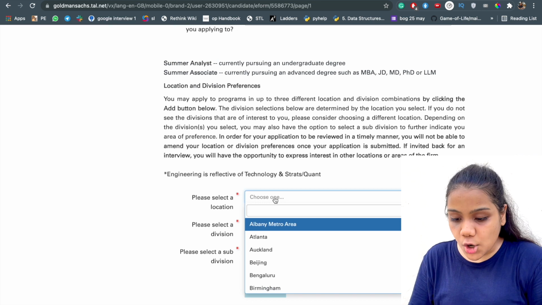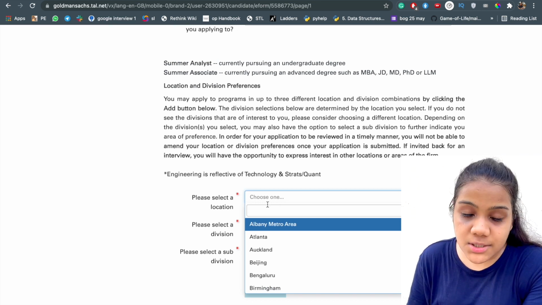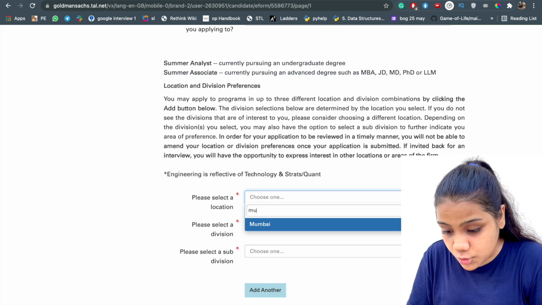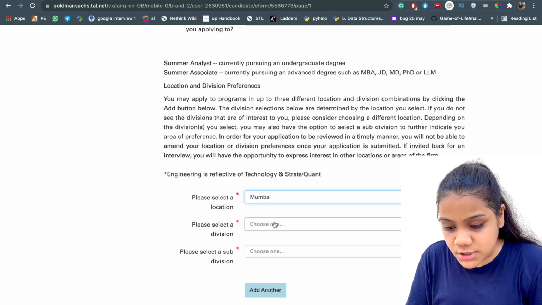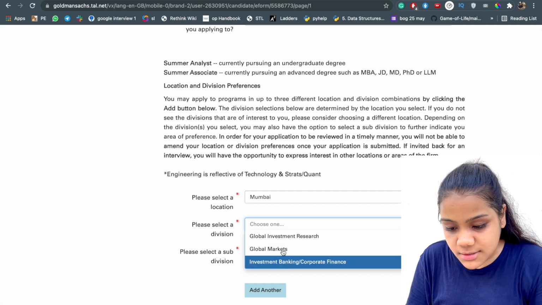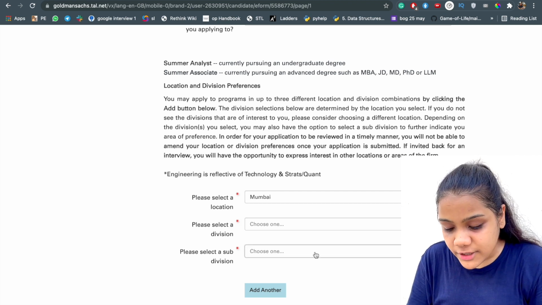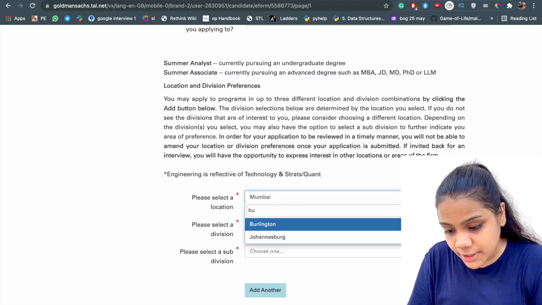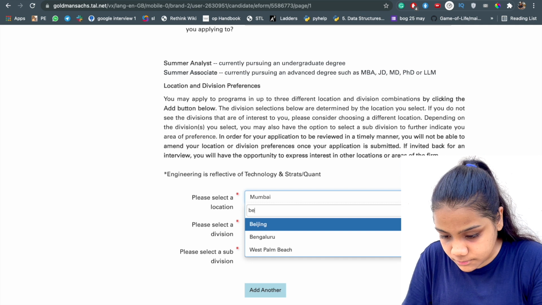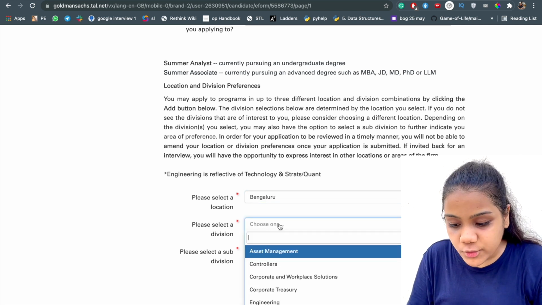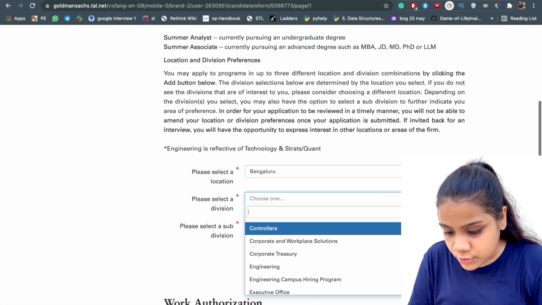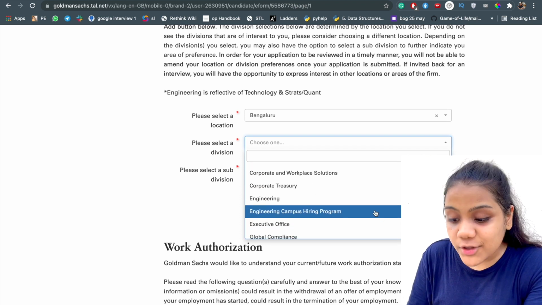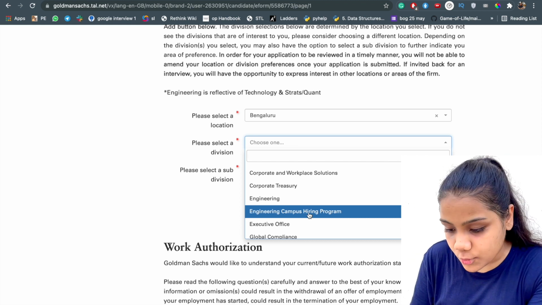Then you have to choose a location. Now in India there are various locations, Bangalore, Mumbai. If you search, there is Mumbai also. If by chance you choose Mumbai, you will get these divisions and then various other subdivisions. But you don't have to choose Mumbai, you have to choose only Bangalore. When you choose Bangalore, you will get all these different options, engineering and all that stuff, and here you will get the engineering campus hiring program.